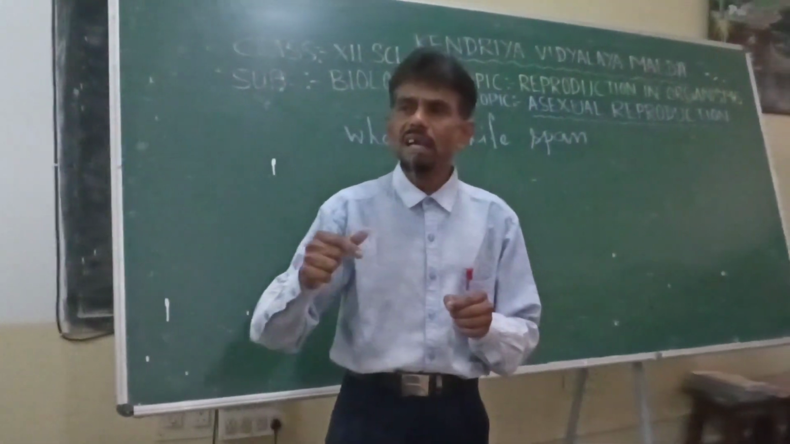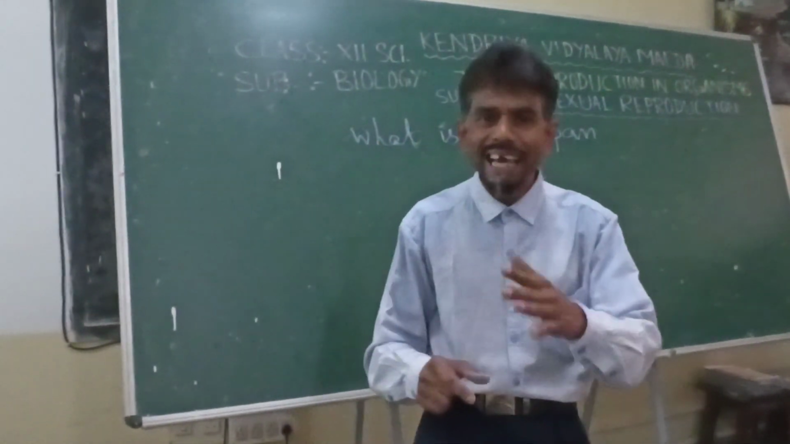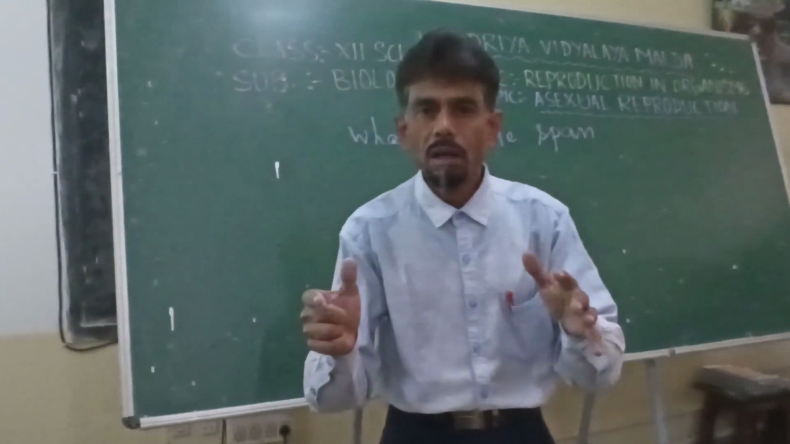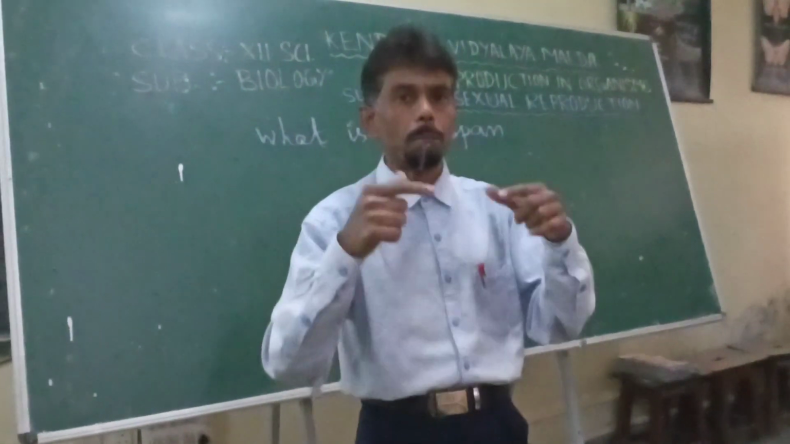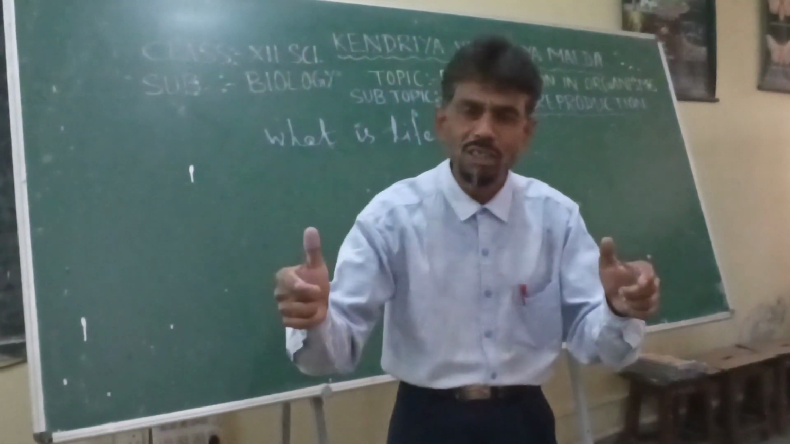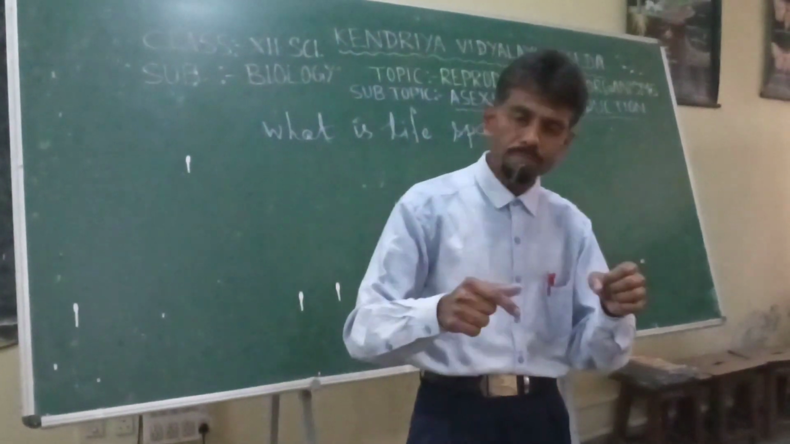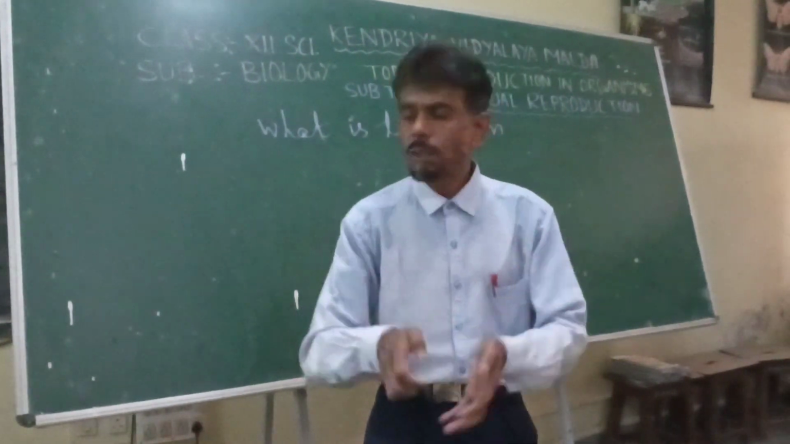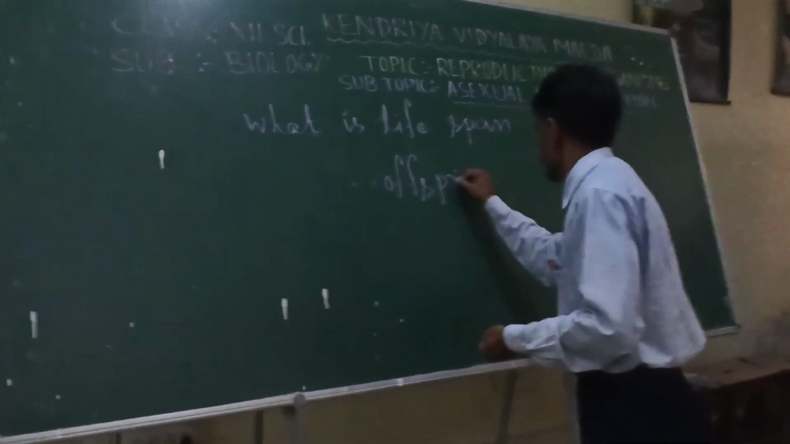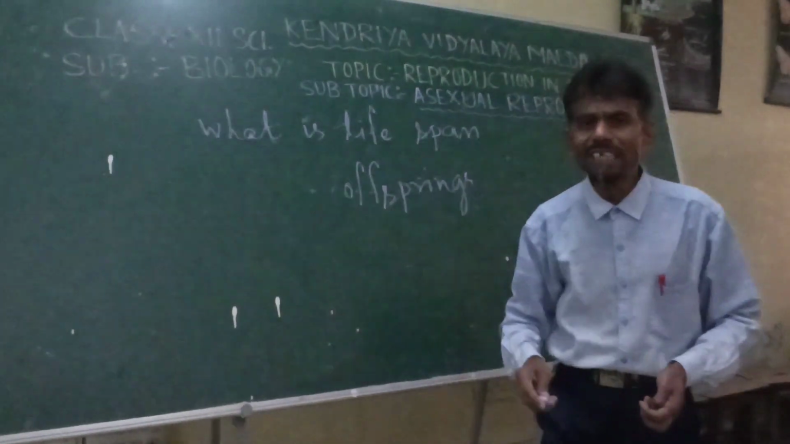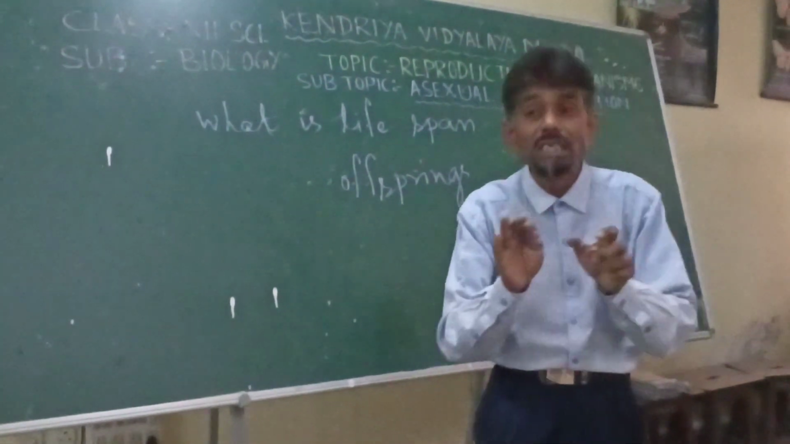Now after the end of lifespan, what will happen? They will die. So there will be a breakage of continuity of life. Here comes the question of reproduction. Reproduction is the process by means of which new individuals, what we call in biological terms offspring, are born from their parent.